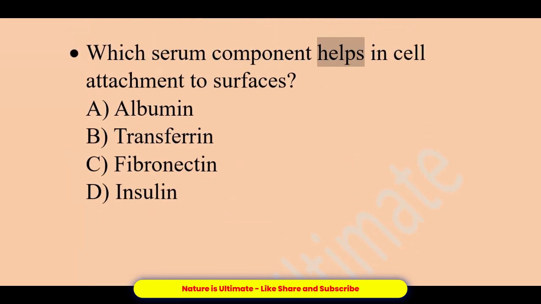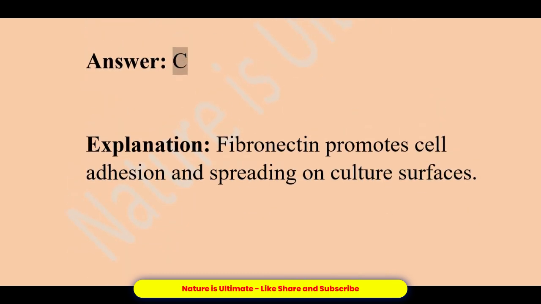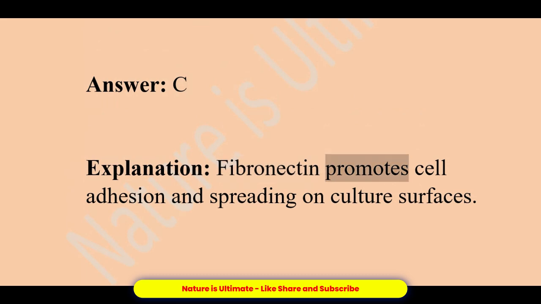Which serum component helps in cell attachment to surfaces? A. Albumin. B. Transferrin. C. Fibronectin. D. Insulin. Answer, C. Explanation, fibronectin promotes cell adhesion and spreading on culture surfaces.